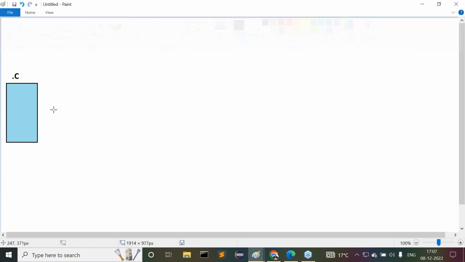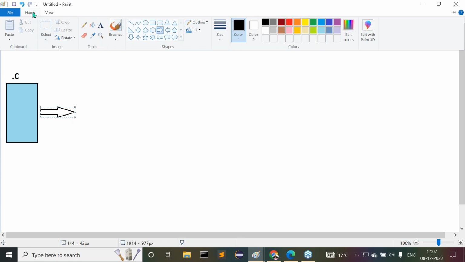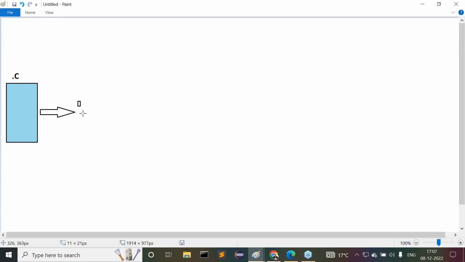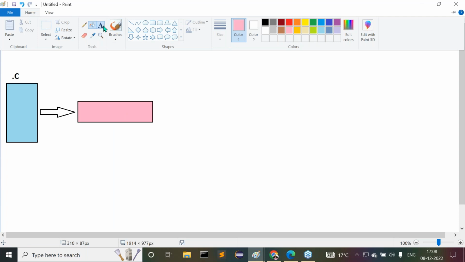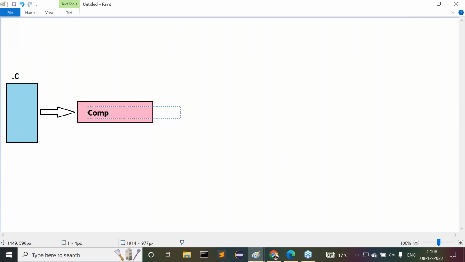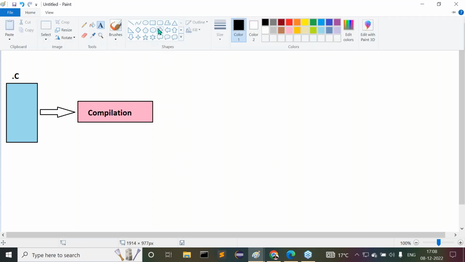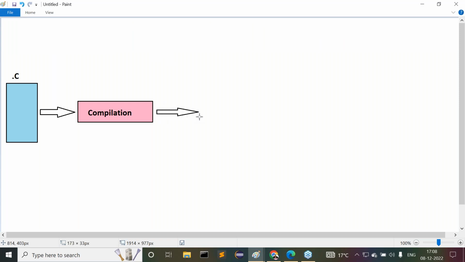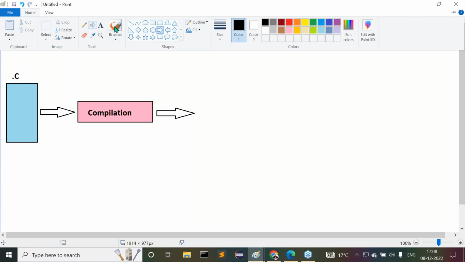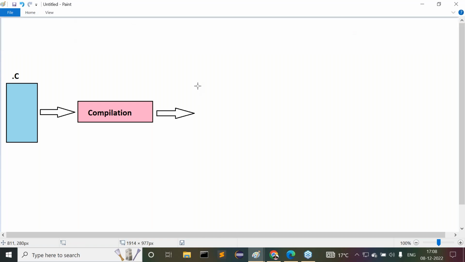So we have to go for compilation. Now here we are going to take compilation. This is compilation. Understand this. Next, after this compilation, whenever we perform this compilation, what files are we able to get? Now tell me guys, all of you know. Here we are able to get one type of file. Now tell me all of you, what files are we able to get here?